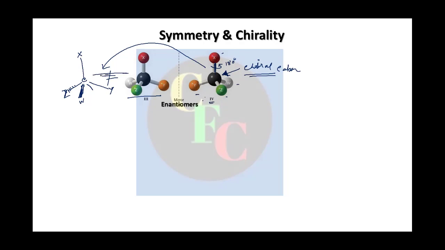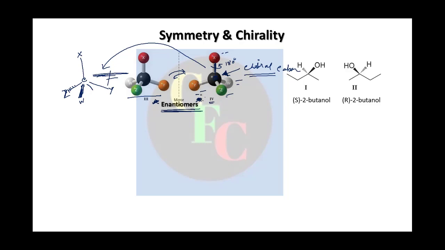These are not superposable. So that means when you have a carbon atom with four different groups, then its mirror image is not superposable with itself, right? That's why we say that they are chiral and these mirror images are enantiomers. We call them enantiomers, these two. Enantiomers must be in pairs, right? If there is one enantiomer present, you can identify, then there has to be another enantiomer of it.